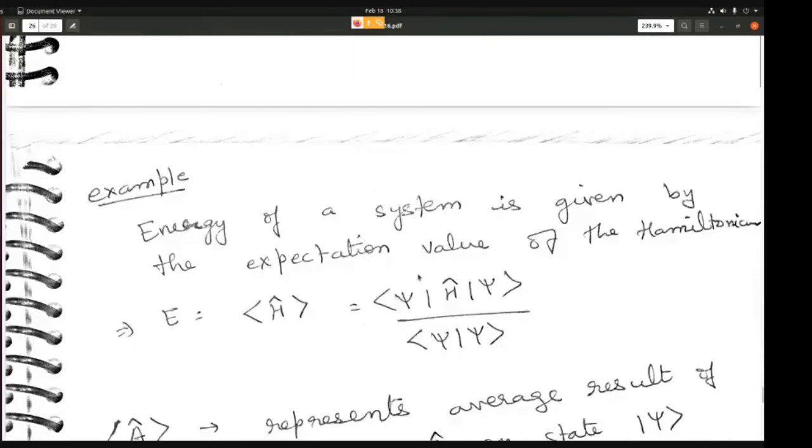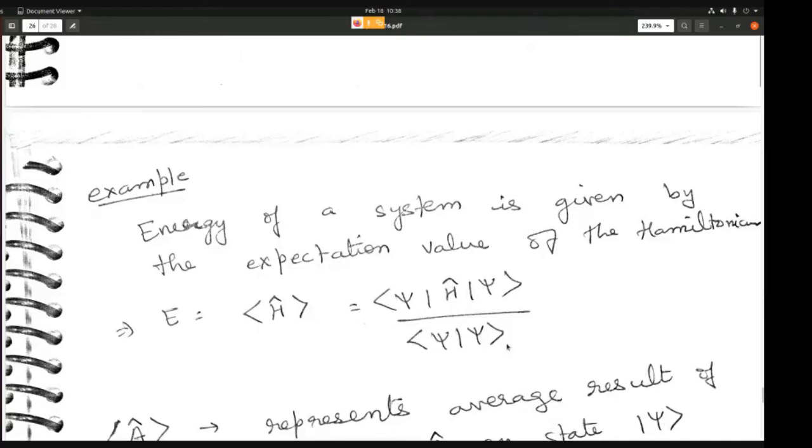For example, if you want to calculate the energy of a system, what you have to do is carry out the measurement several hundred times, and then average out all the results that you get. The expectation value of the energy will be the expectation value of the Hamiltonian operator. This is going to be the Hamiltonian operator sandwiched between bra psi and ket psi, divided by the scalar product of the wave function psi with itself.